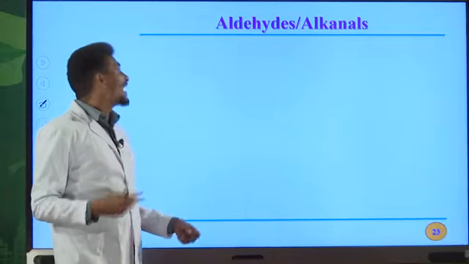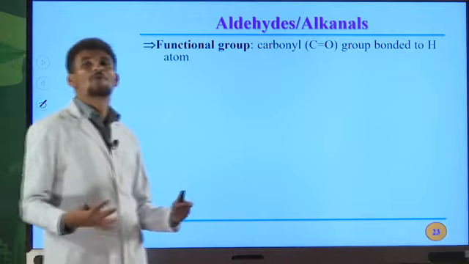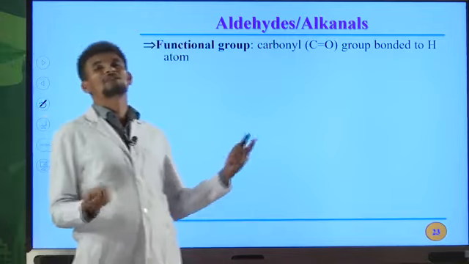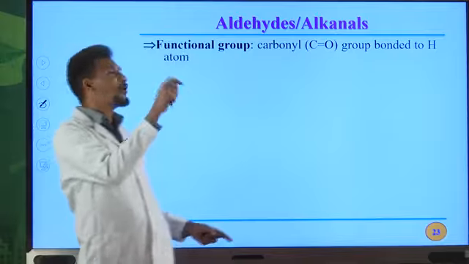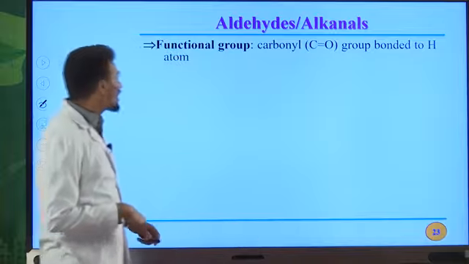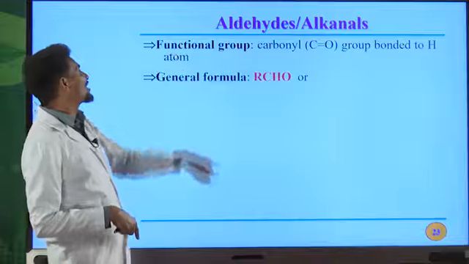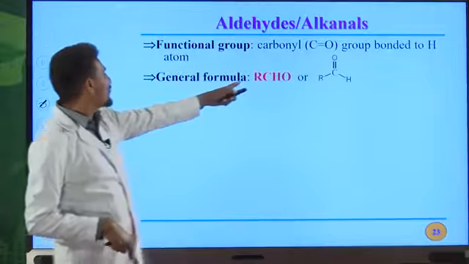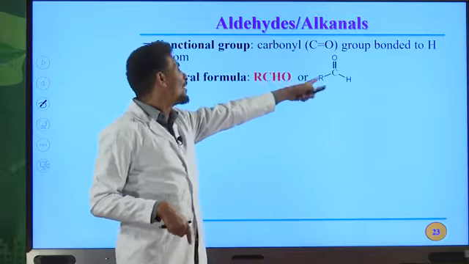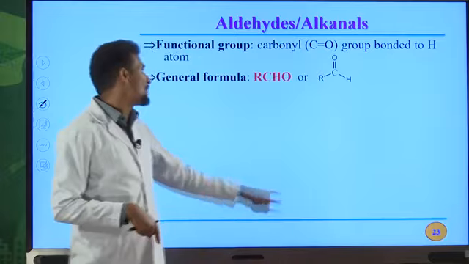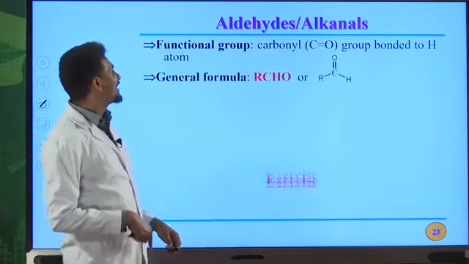Therefore, the third one is aldehydes. Aldehydes can also be named as alkanals. The functional group of aldehydes is carbon to oxygen double bond directly bonded to the hydrogen atom. If C double bond O is bonded to the hydrogen atom, therefore that is the functional group for aldehydes. They are also named as alkanals. So this is the general formula for aldehydes. I already told you about this one. You can also write by using this detailed structure. So this is complete structure for the general formula of aldehydes.